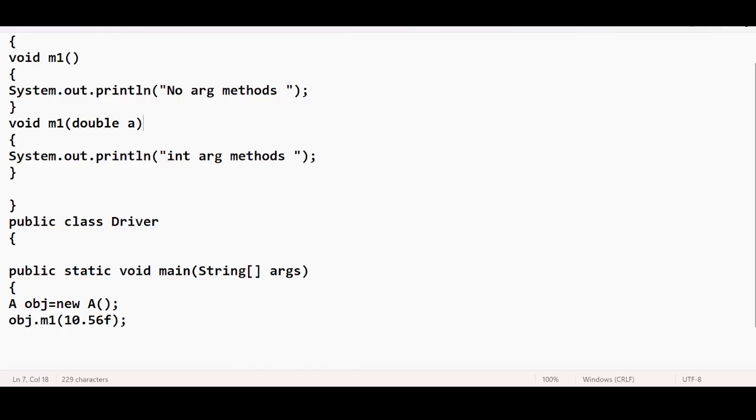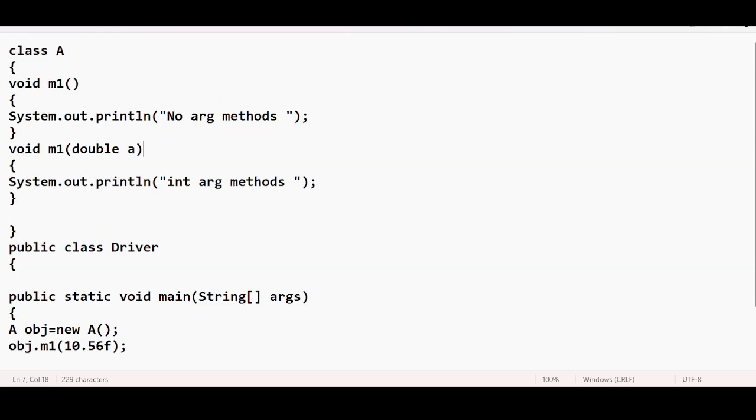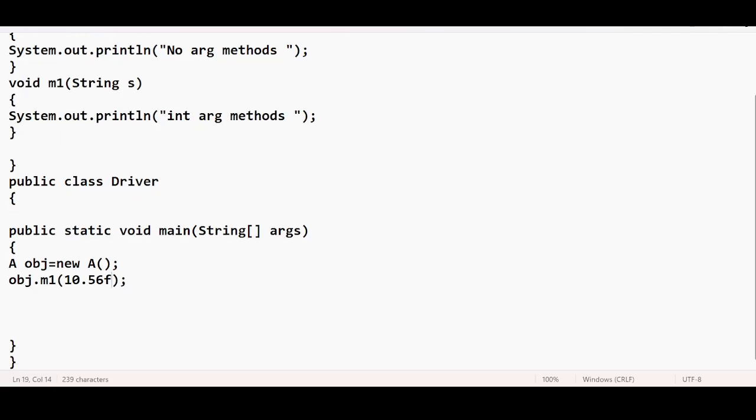One more popular interview question I will give you. I am taking the object here and the string here. String is an object. I am passing Java here.